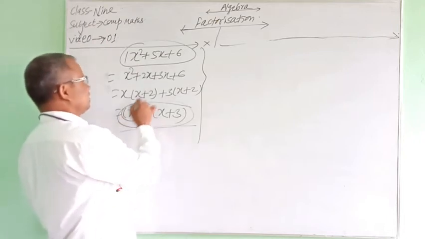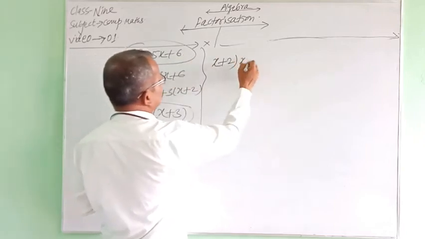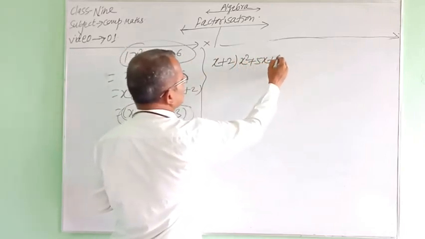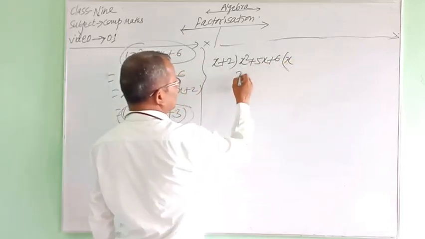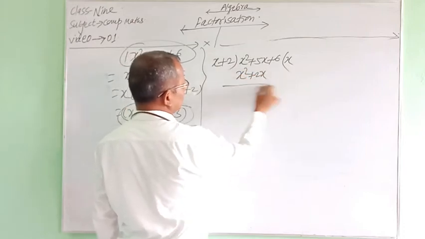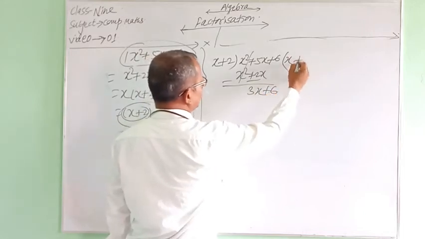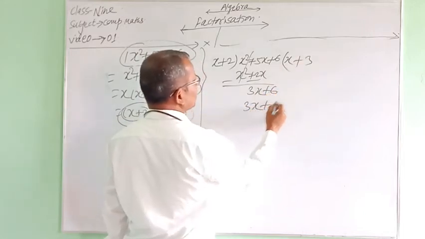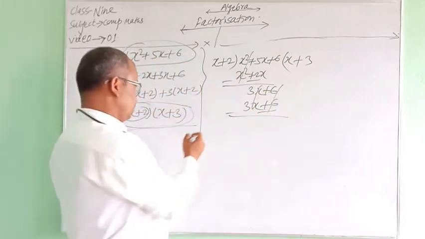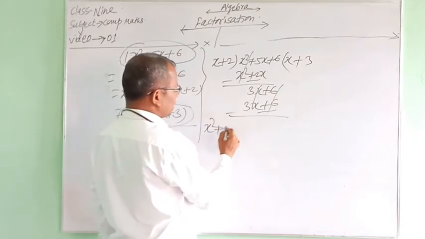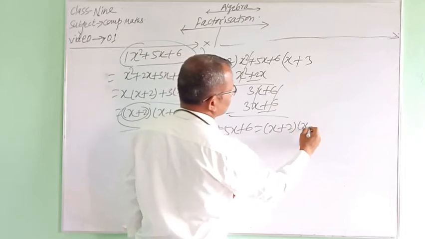If I divide x square plus 5x plus 6 by x plus 2, it gives us x square plus 2x, then 3x plus 6, and here plus 3, 3x plus 6. Now we can write x square plus 5x plus 6 equals x plus 2 into x plus 3.